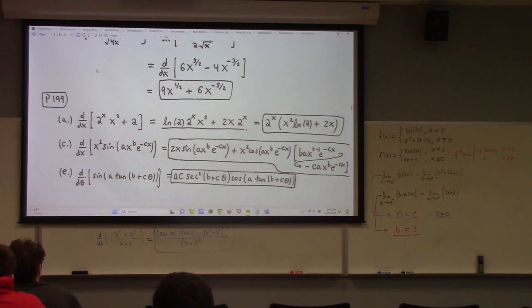So what do we do here? Product rule, right? Notice the derivative of 2 to the x is log 2 times 2 to the x. There's that derivative rule again, right? And what happens to the 2? It's gone, right? It just differentiates to 0. So then we have a product rule: the derivative of the 2 to the x times x squared, plus the derivative of x squared, which is 2x, times 2 to the x.